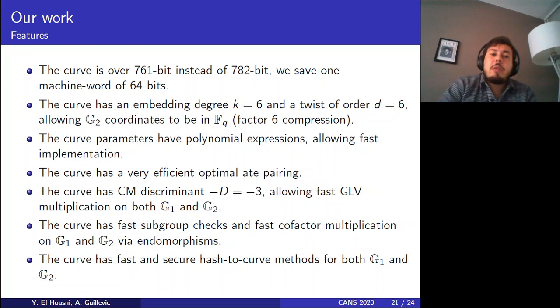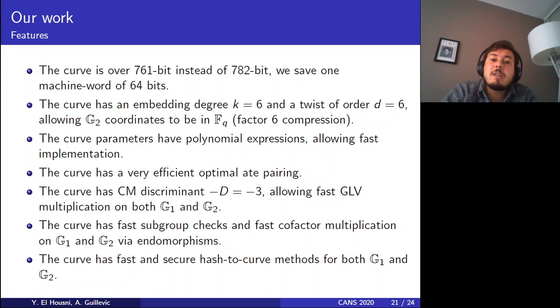So let's recapitulate. We found an outer elliptic curve for the BLS 377, defined over a smaller field by one machine word compared to the CP6, the previous state of the art. We have a G2 group compressed over the base field, which is a factor 6 compression compared to a factor 2 compression for the previous state of the art.